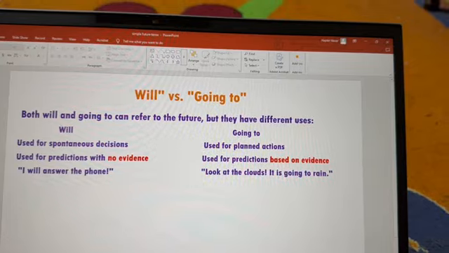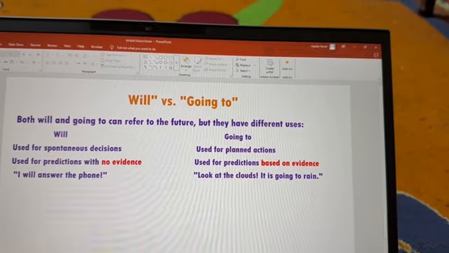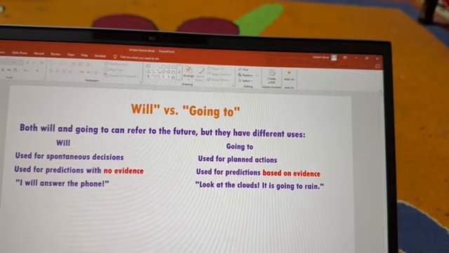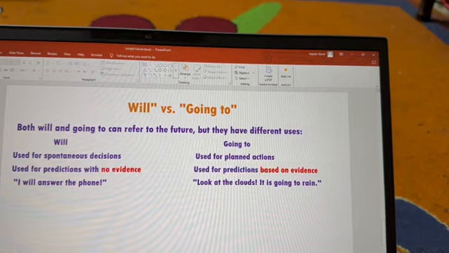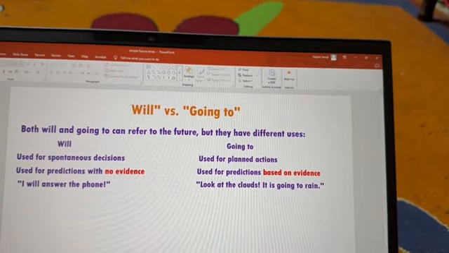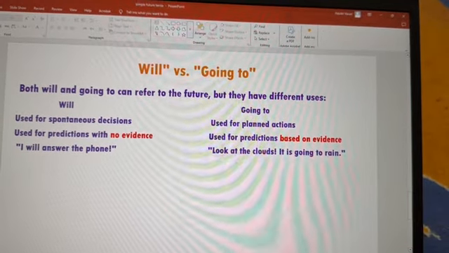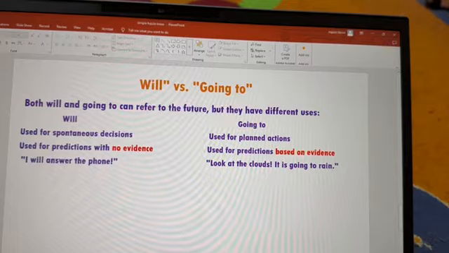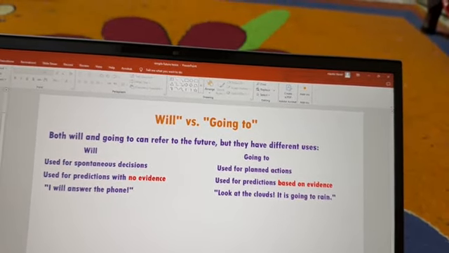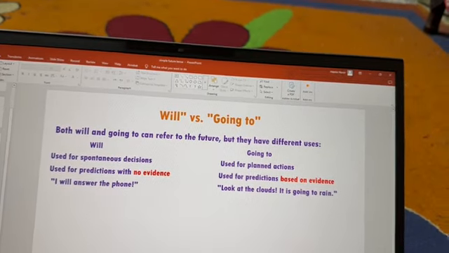So here is the main difference between will and going to. As you can see here, with will we have predictions with no evidence, while with going to we have predictions based on evidence. And with will we have spontaneous decisions, while with going to we have planned actions. So anything that's planned should be expressed with going to, and anything that is not planned should be expressed using will.